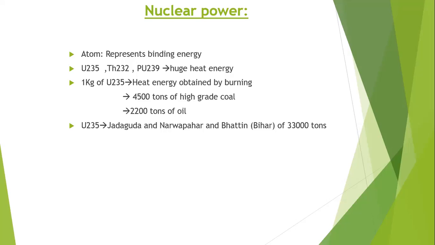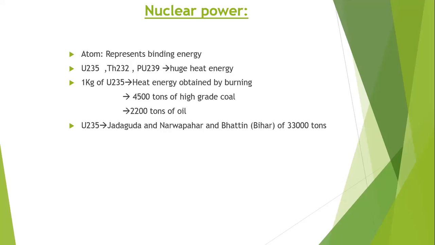So how can we overcome this disadvantage? If we develop fast breeder reactors, which are free from technical difficulties, we can overcome all the disadvantages of the nuclear power plant. If we develop a fast breeder reactor, it can decide the future of nuclear power plants. Controlled fusion may also add brighter prospects. If we can control the fusion process, it also adds brighter prospects for the use of nuclear energy.